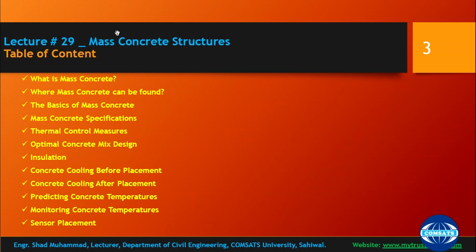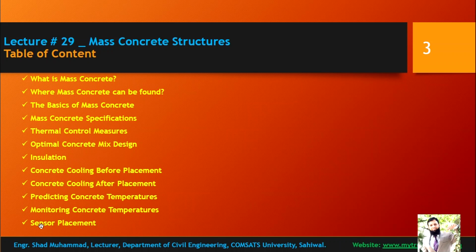Today's lecture will be regarding mass concreting: what is mass concreting, where mass concreting can be found, the basics of mass concrete, specifications, and thermal control measures, how you can thermally control, and optimal concrete mix design, so how you can do efficient mix design for mass concreting, and how you are going to insulate the mass concrete, concrete cooling before placement and concrete cooling after placement, a few of the mechanisms to control heat of the mass concrete, predicting concrete temperatures, and further monitoring concrete temperatures.